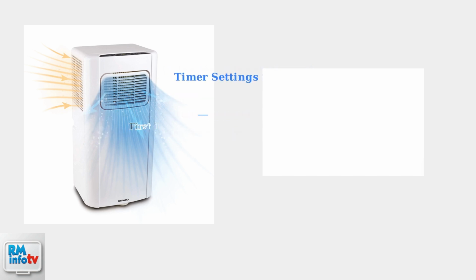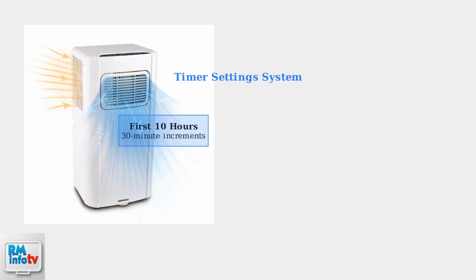The timer system uses specific time increments. For the first 10 hours, you can set the timer in 30-minute increments, giving you precise control for shorter time periods. For longer periods from 10 to 24 hours, the timer adjusts in 1-hour increments. This covers your full daily scheduling needs.